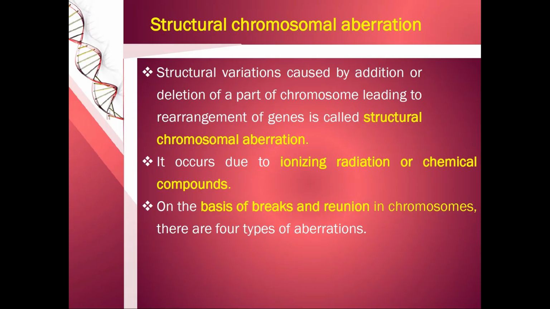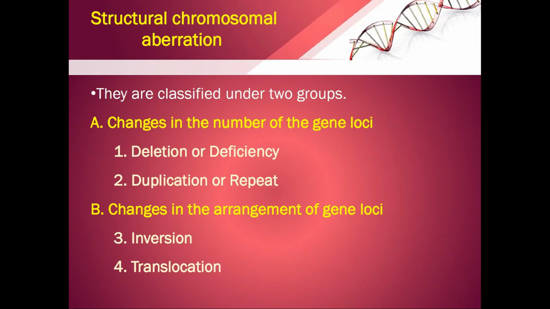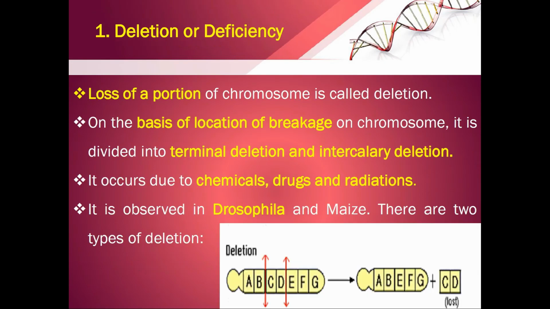Now let us learn the structural chromosomal aberration. Structural variation is caused by the addition and deletion of a part of the chromosome, leading to the rearrangement of the genes, and this is what is called structural chromosomal aberration. It occurs due to ionizing radiation or chemical compounds. On the basis of the break and reunion of the chromosomes, there are four types. The first one is change in the number of gene loci, which can be divided into deletion or deficiency, and duplication or repeat. The second one is a change in the arrangement of the gene loci, and this consists of inversion and translocation.